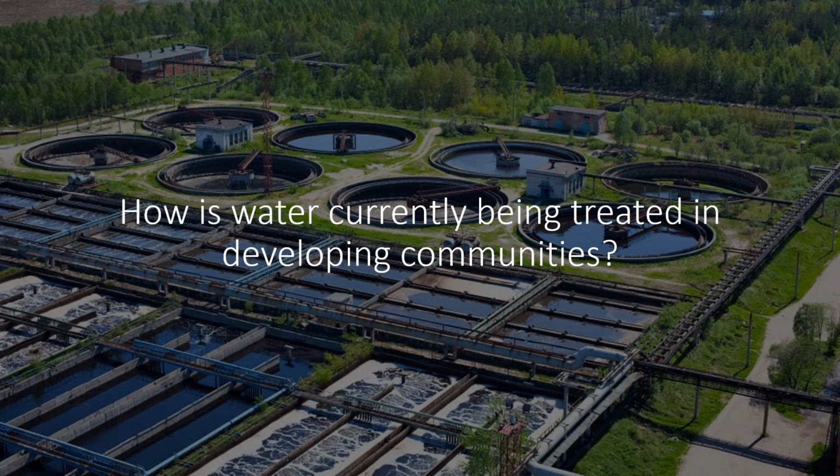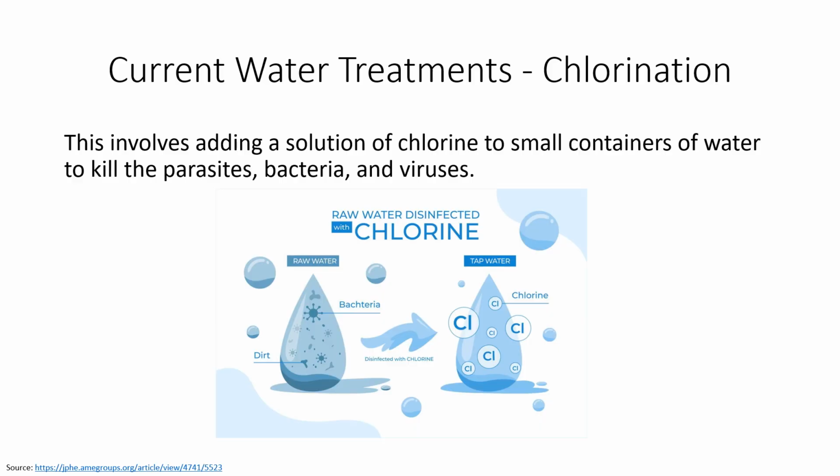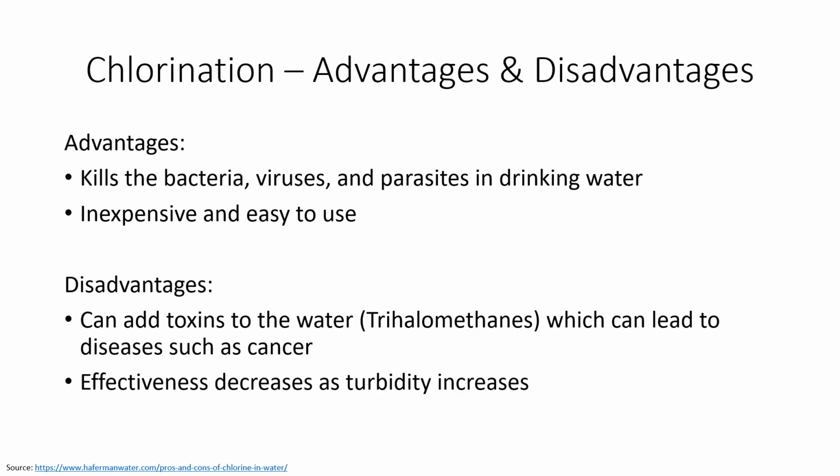Now, let's take a look at what techniques are currently being used to treat water in developing communities. One of the most common methods for treating water is called chlorination. This method involves adding a solution of chlorine to containers of water in order to kill parasites, bacteria, and viruses. Chlorination is commonly used in developing countries due to it being inexpensive and easy to use.